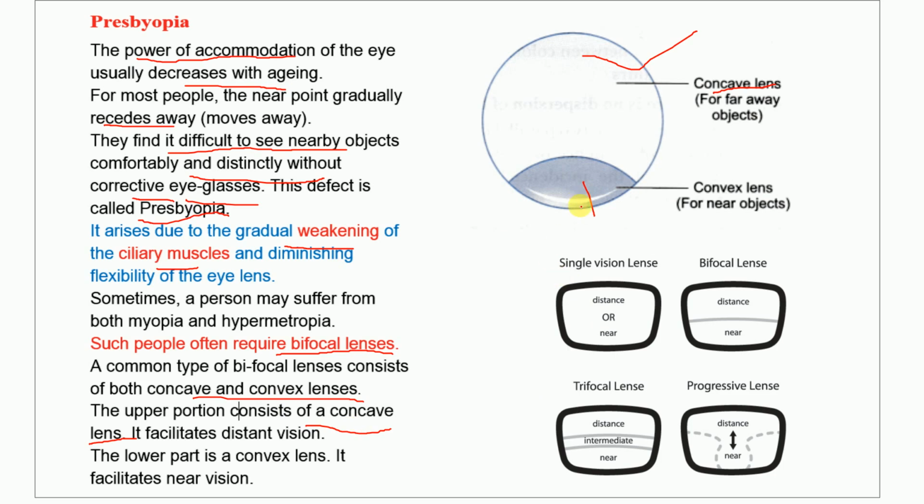That is farsightedness, that means hypermetropia. So in order to see the nearby object, a convex lens will be used. You can see that the person's eyeglass will be like this. We will say that it is a bifocal. Nowadays the spectacles are like this, with distant vision here and nearby here.